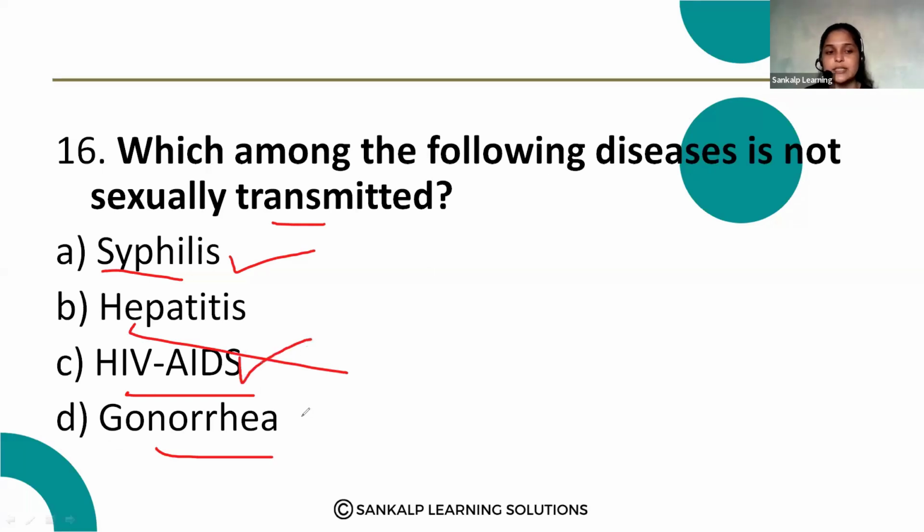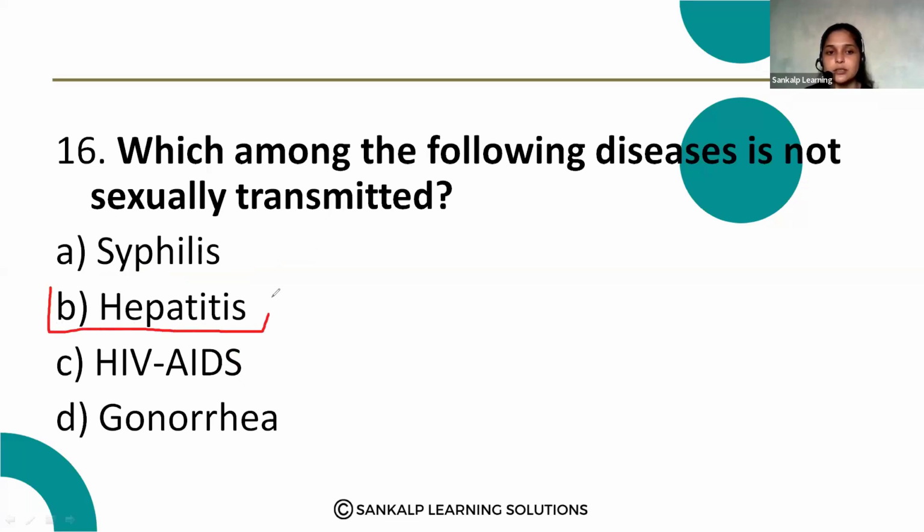HIV/AIDS is also a sexually transmitted disease, and gonorrhea is also a sexually transmitted disease. So here we can say option B, hepatitis, is not a sexually transmitted disease. Next question.